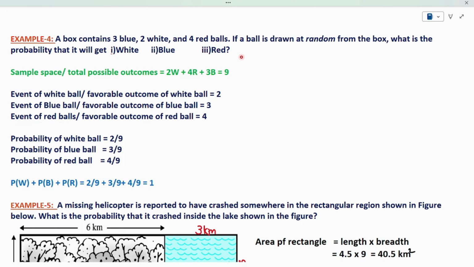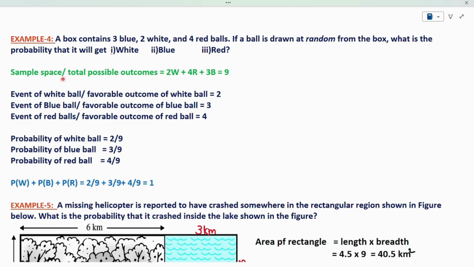My friend randomly, which means he doesn't see the color of the ball, picked a ball. After picking, what is the probability of getting a white ball? What is the probability of getting a blue ball? What is the probability of getting a red ball? In this example also, first of all, we have to find the sample space, later the event. What is the sample space here? Simply, the sample space is all the possible outcomes.